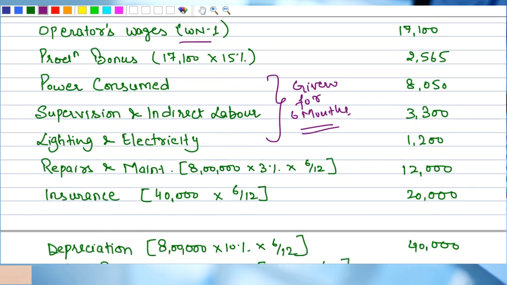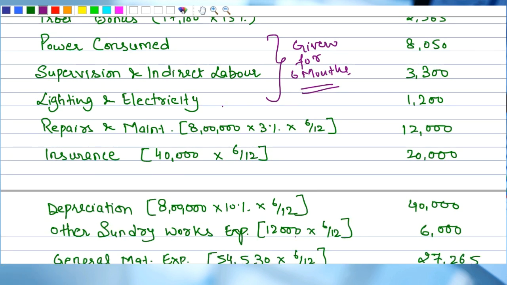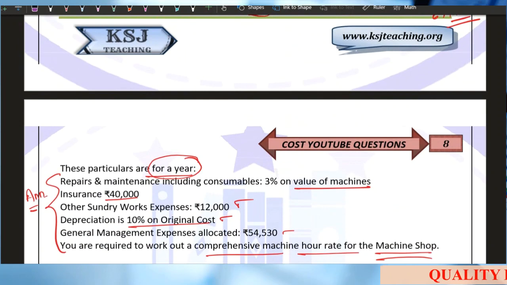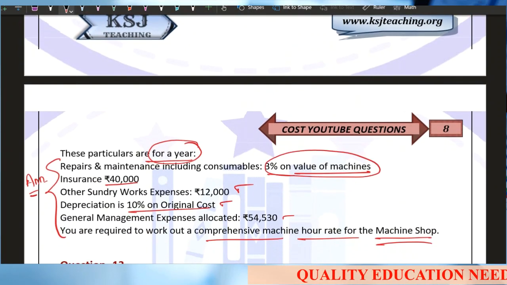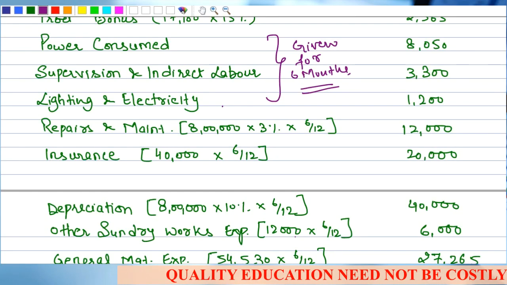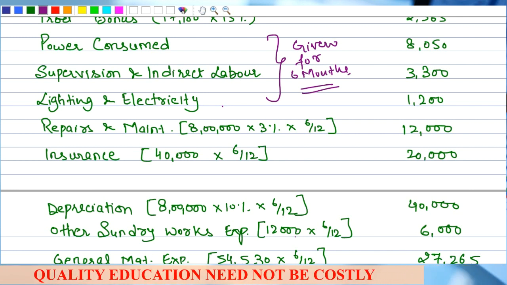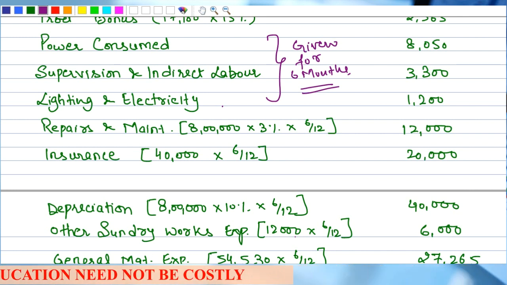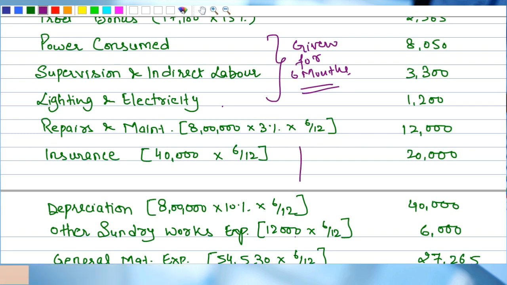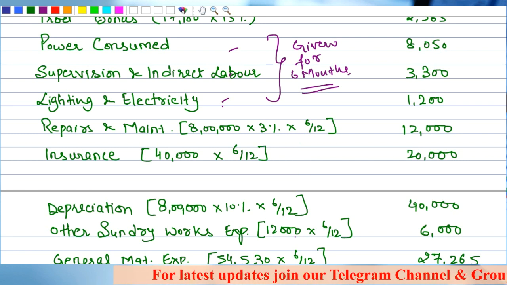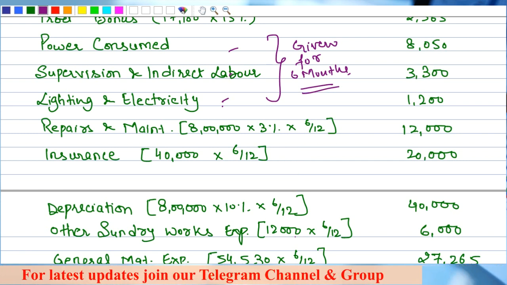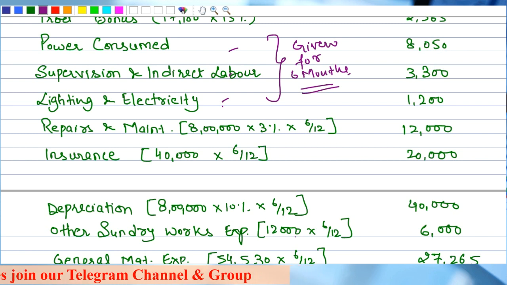Then repairs and maintenance, it is given annually. Repairs and maintenance is 3% on value of machines. So 3% of 8 lakh multiplied by 6 by 12, because we are taking all the expenses for 6 months instead of a year. If you want to take it for 12 months, then convert these 3 expenses into year. Right? So be very careful in the examination. You can do that way also. You can take it for a year, right? But you need to be careful about which expenses are to be converted into year then.